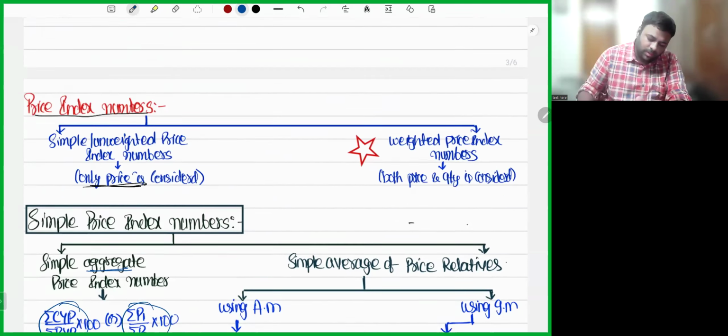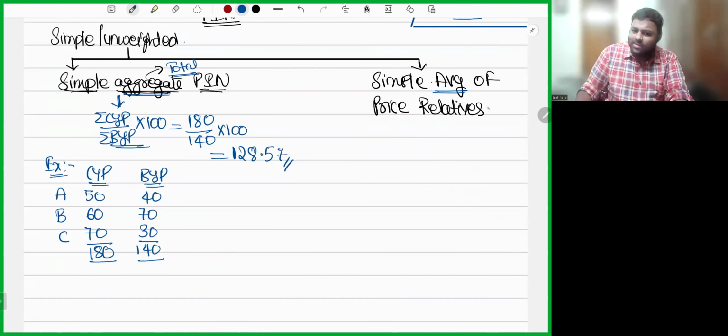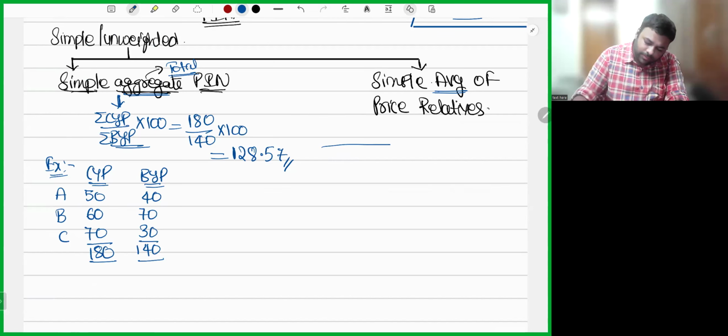Next. Let's go to simple average of price relatives. Now, how many types of averages do you have? Three types of averages: arithmetic mean, geometric mean, and harmonic mean. But here we don't use harmonic mean. I told you, only in the central tendency chapter will we be using harmonic mean. Nowhere else will you use harmonic mean.